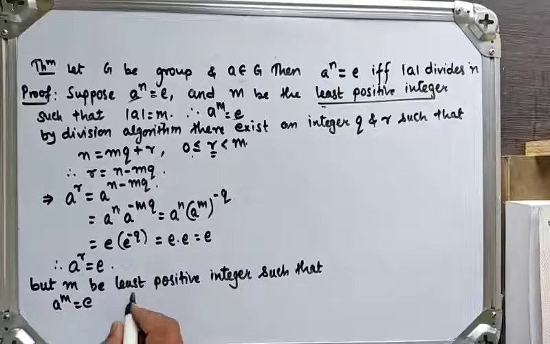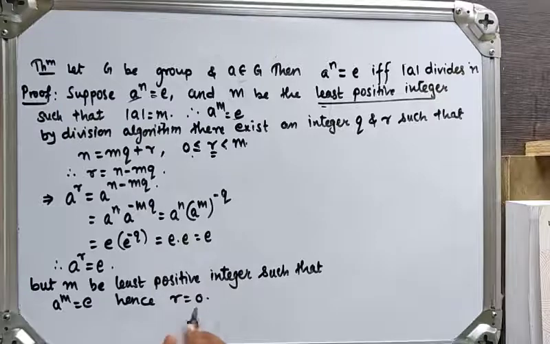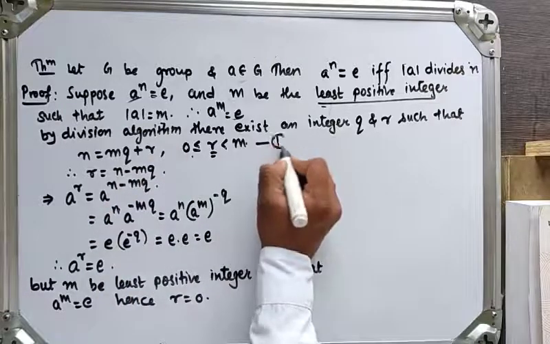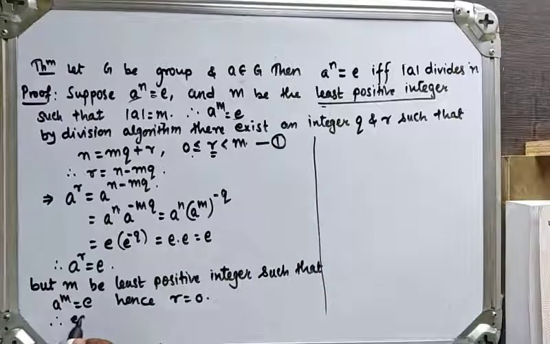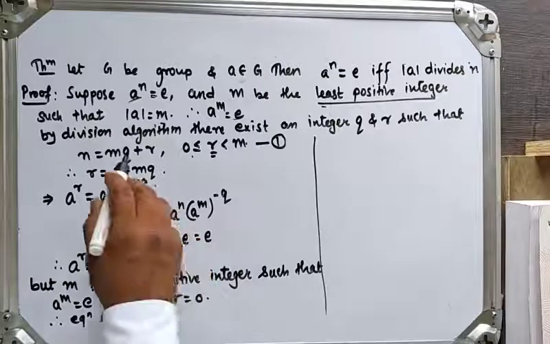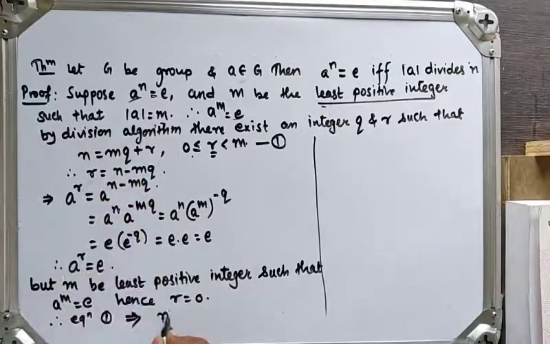Therefore, hence r will be 0. So r is equal to 0. Substitute this value of r in equation number 1. So equation 1 implies that, since r is equal to 0, substituting this in equation 1, we will get n is equal to m into q. So n is equal to m into q means what? By using the definition, what we get? N is equal to m into q.